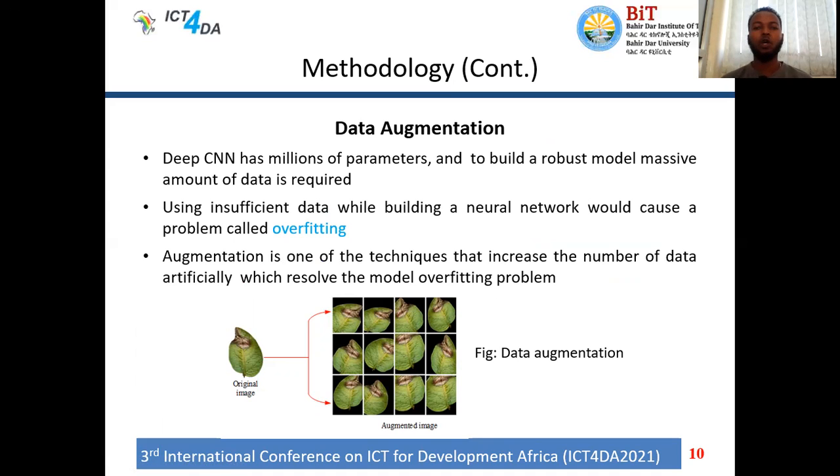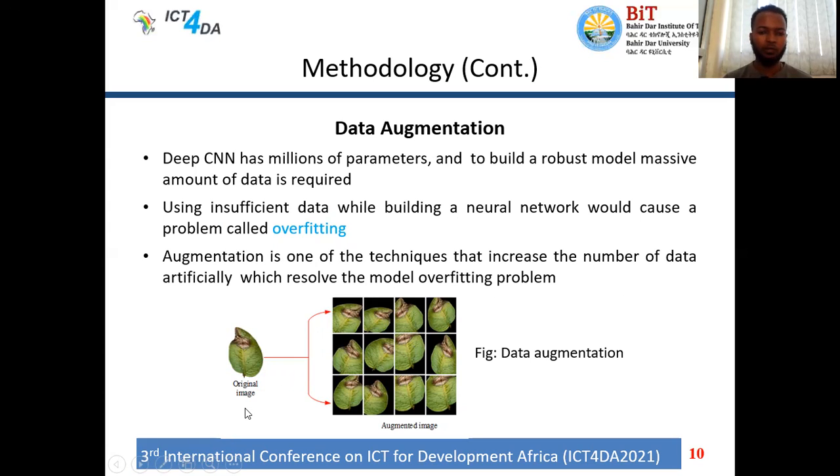Simply speaking, data augmentation is a technique used in deep learning or machine learning to increase the size of data artificially, because the deep convolutional neural network has millions of parameters. To build a robust model, we need a massive amount of data. If we don't have sufficient data, there is a problem like overfitting, which decreases the accuracy of the performance. So in order to resolve this issue, data augmentation techniques are necessary.